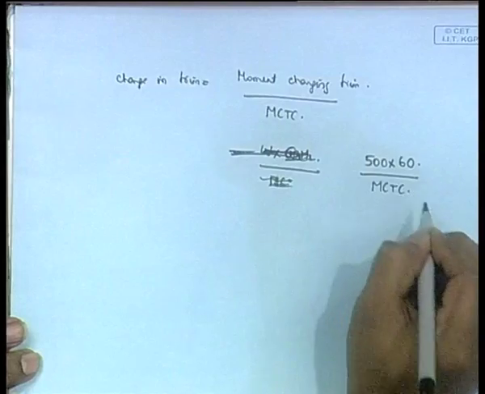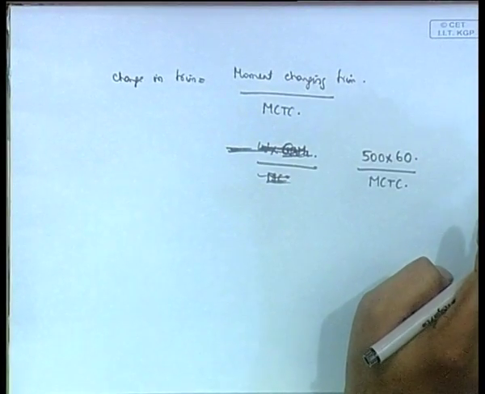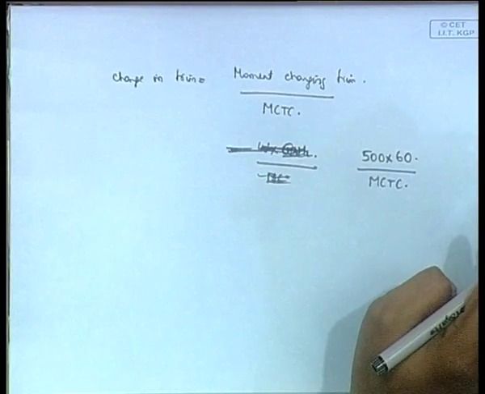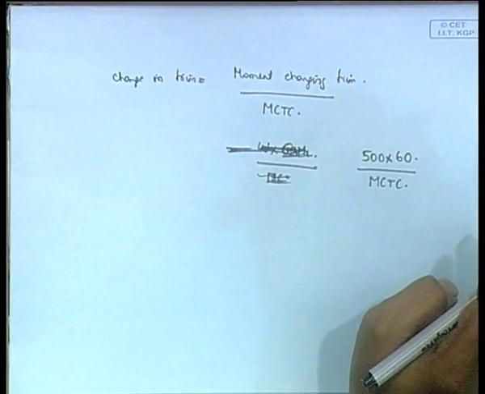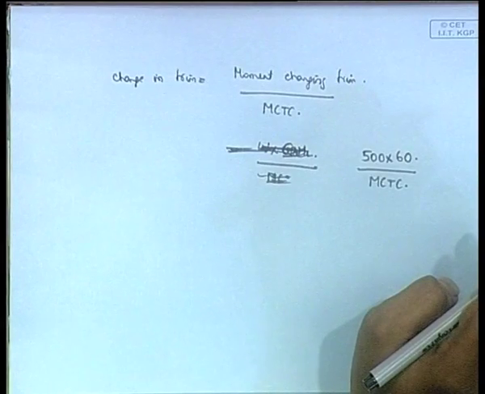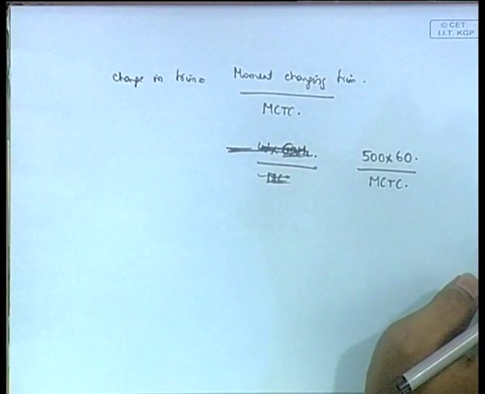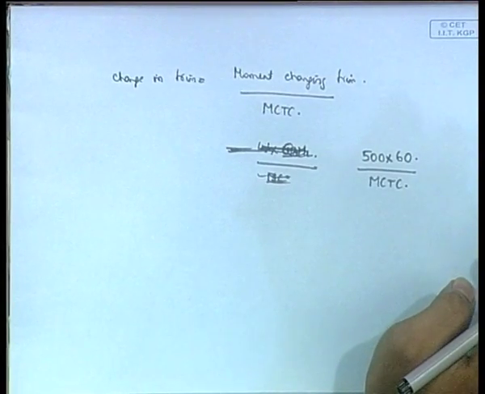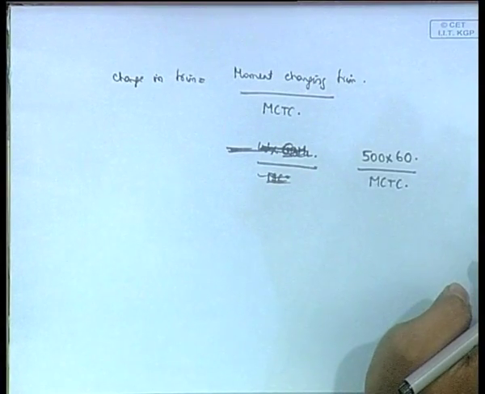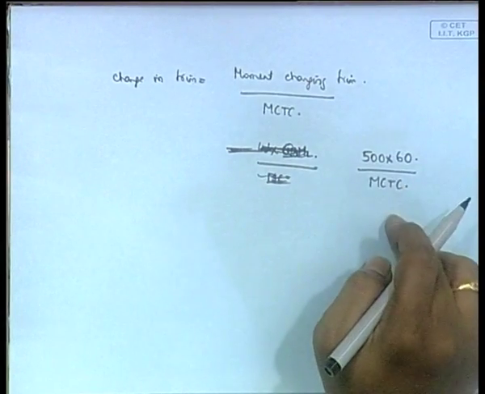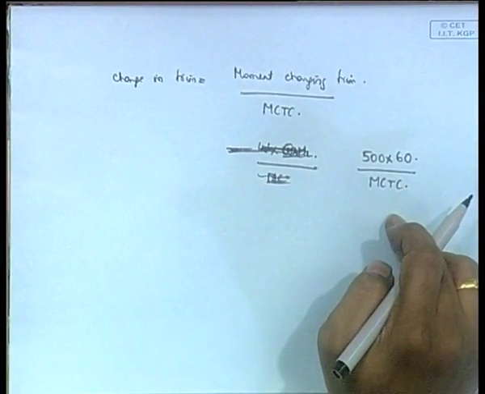So, this will give you the moment changing trim divided by MCTC. We do not know GML, we got GML. 500 into 60 divided by MCTC is equal to change in trim.